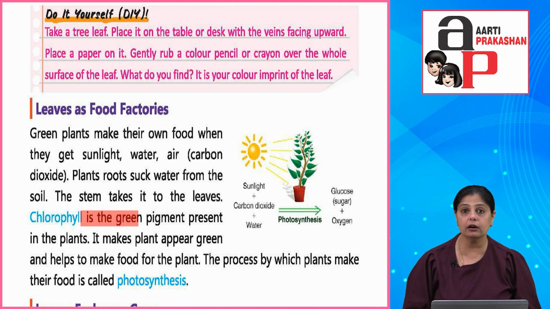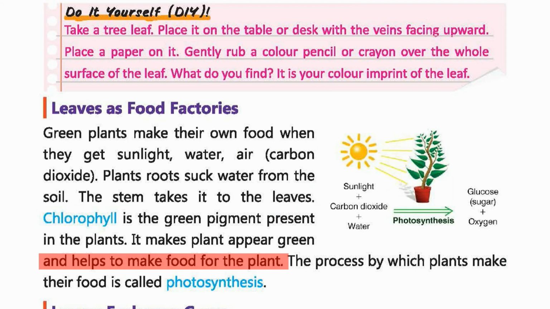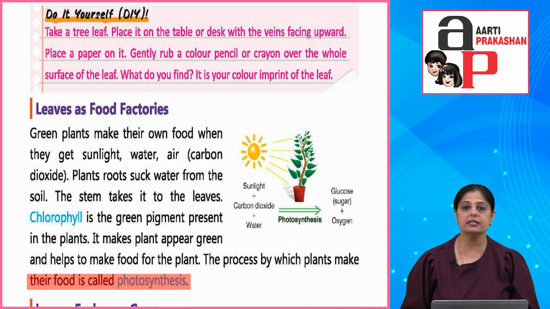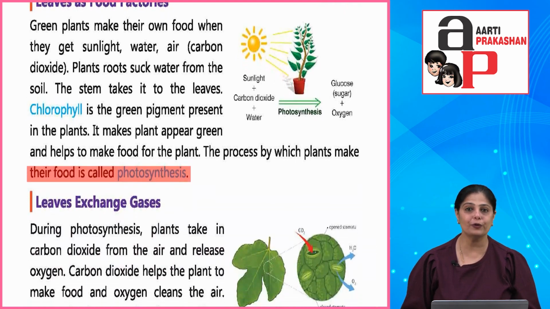अब leaves में there is a green pigment, okay, which is present, which is called chlorophyll. Okay, now it makes the plant appear green and helps to make food for the plant. जो chlorophyll होता है वो खाना बनाने के लिए, okay, through the process of photosynthesis, जब ये plants खाना बनाते हैं अपने लिए, तो that time chlorophyll plays a very important role. Okay, the process by which plants make their food is called photosynthesis. Okay, this process is used where the plants make their food in the presence of sunlight. Okay, air, water and sunlight is required for the preparation of food through the process of photosynthesis.